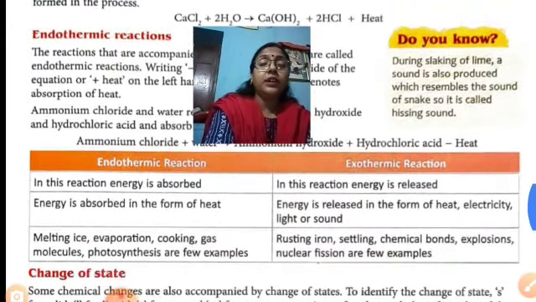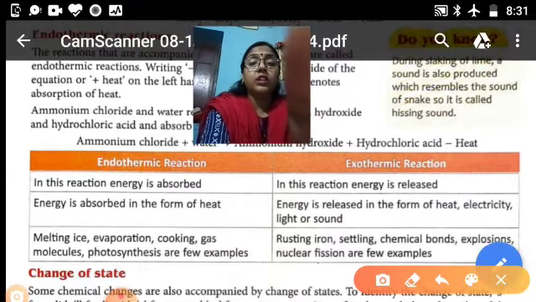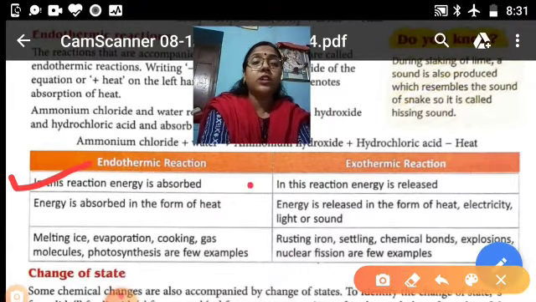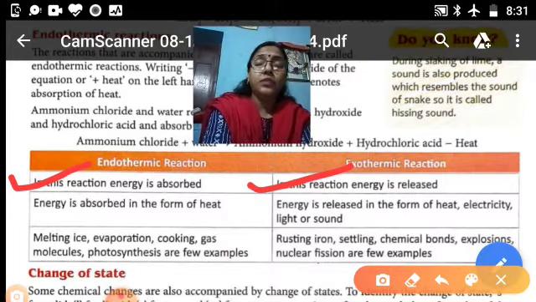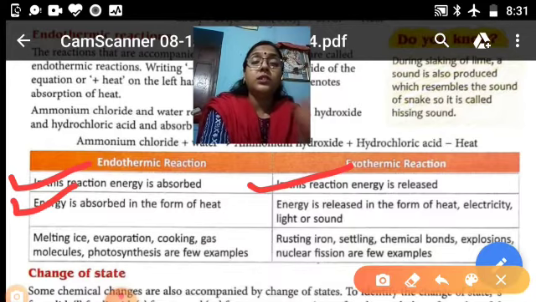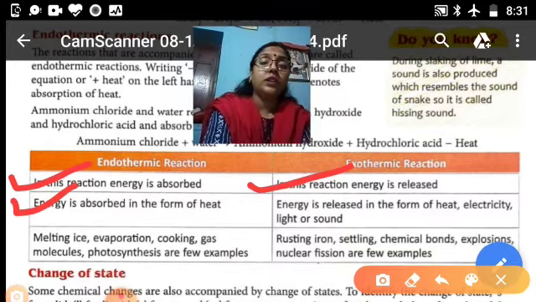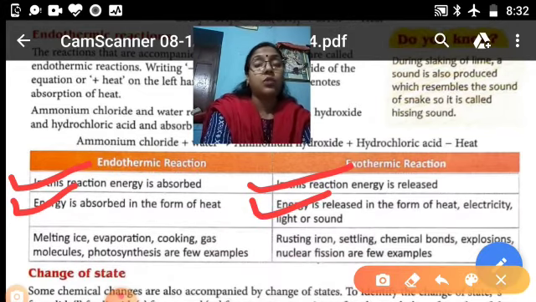Now there are two types, endothermic and exothermic. Some comparisons are given here. In endothermic, energy is absorbed, and in exothermic, energy is released. Number two, in endothermic, energy is absorbed in the form of heat. In exothermic, the energy is released in the form of heat, electricity, light or sound.